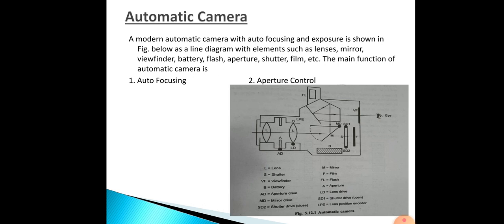So how does it work? First, read the shutter button position, then take input from the metering sensor, then translate it into the appropriate shutter speed. Then at the second position of the shutter button, a signal is issued to the mirror drive, then the signal to the shutter drive opens it for the calculated time, then an output signal goes to close the shutter, then the film is sent to the drive motor. Like this, your picture will be clicked by the automatic camera.